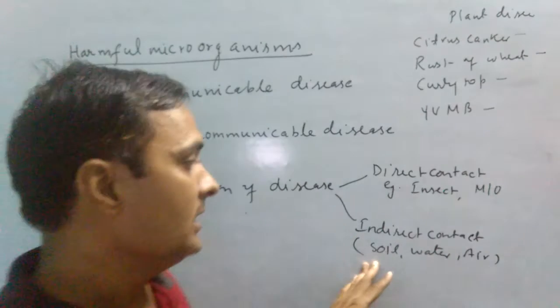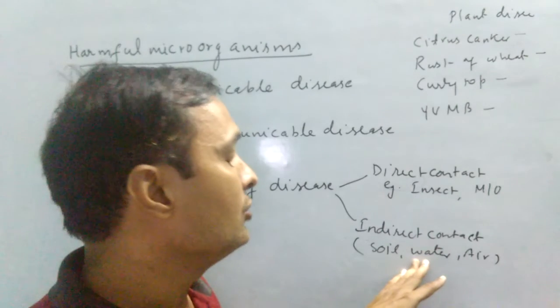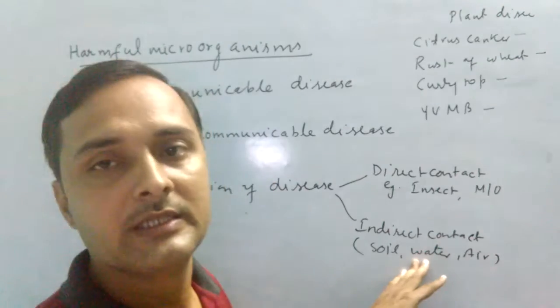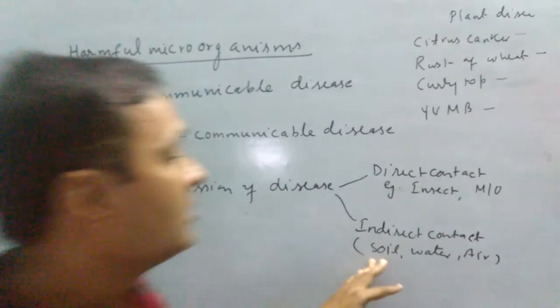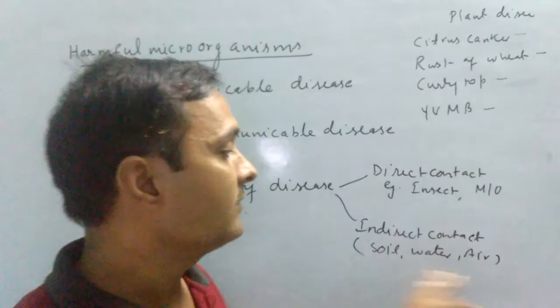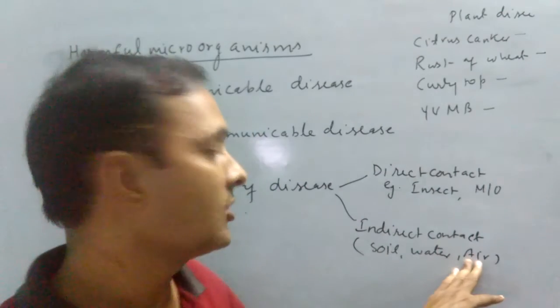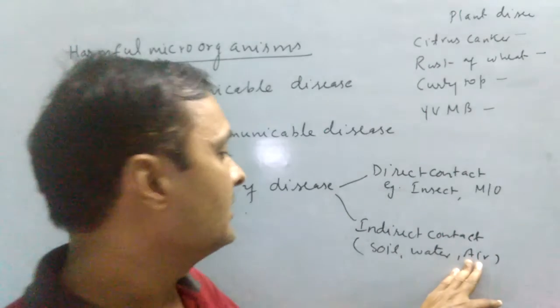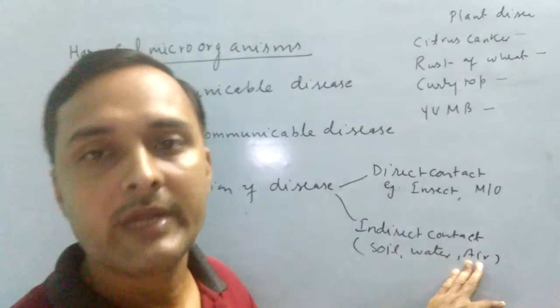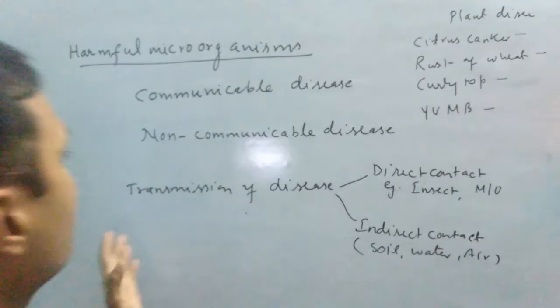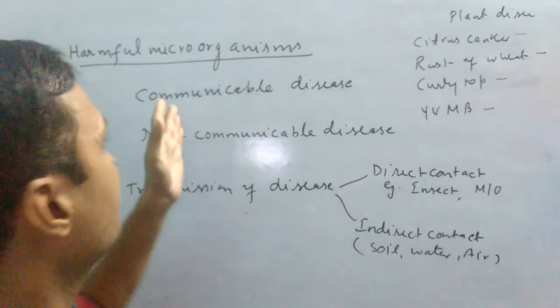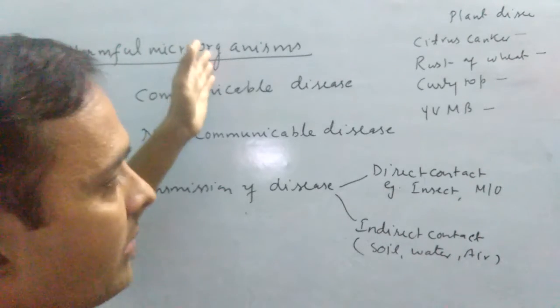Like cholera, typhoid through water, tuberculosis through soil, and various respiratory diseases through air. So this is all about transmission of diseases, classification of diseases, and harmful microorganisms.